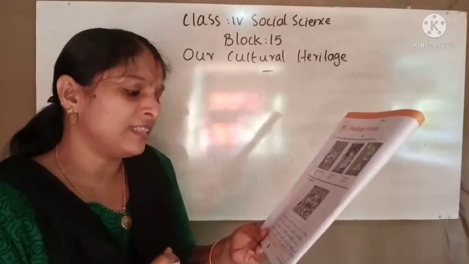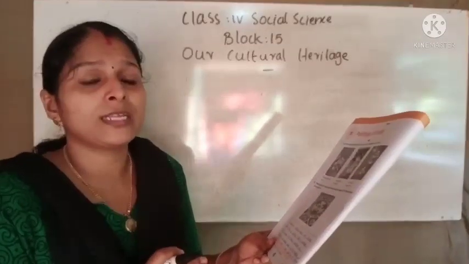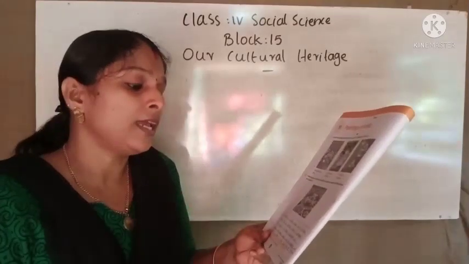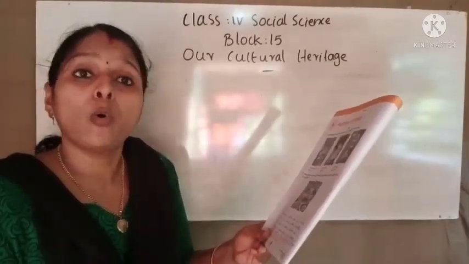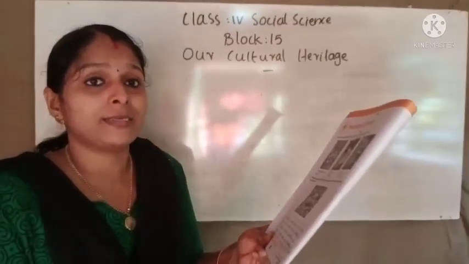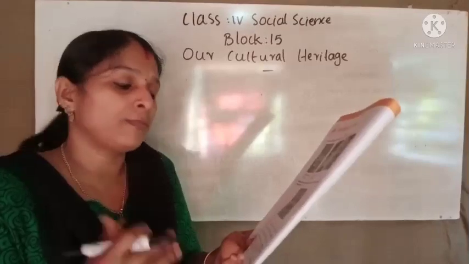So it is India's heritage. Why? Because it is unique to India. That means it can be seen only in India, and we are practicing it in Indian homes for many years.